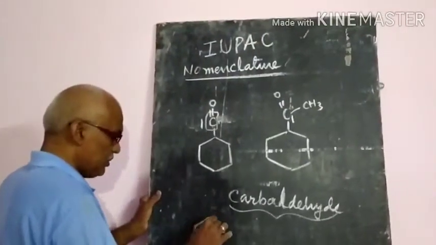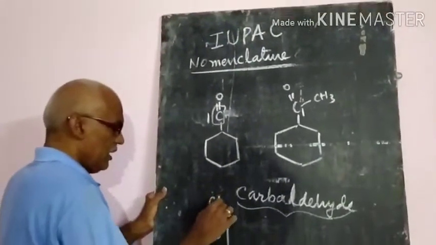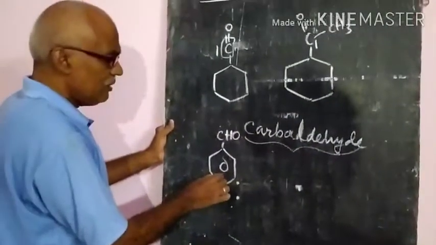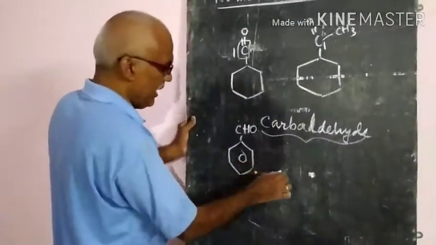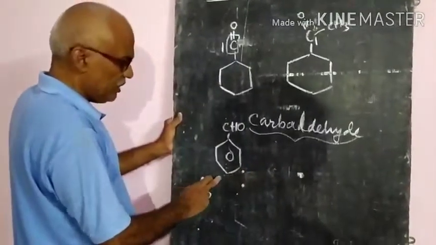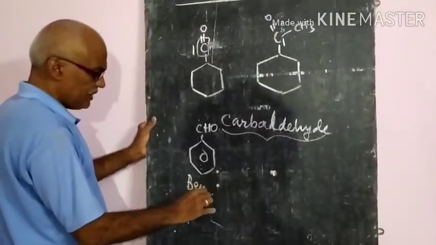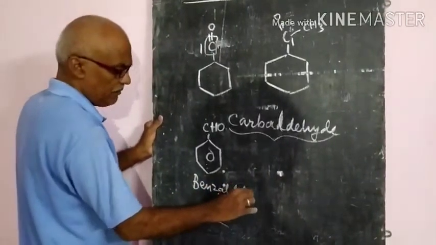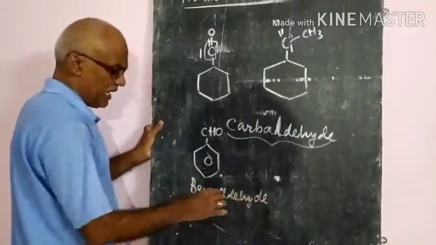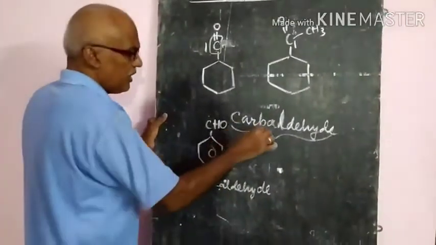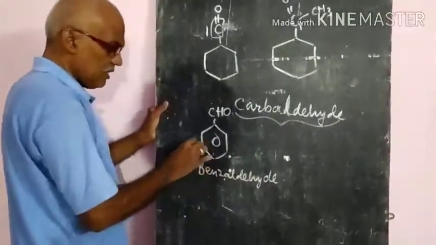Similarly, in benzene, if an aldehyde group is there, generally it is benzene carbaldehyde. We have to write it like this, benzene carbaldehyde. But generally it is also called benzaldehyde. Simply, the name benzaldehyde will be accepted. That means benzene carbaldehyde can be written as benzaldehyde.